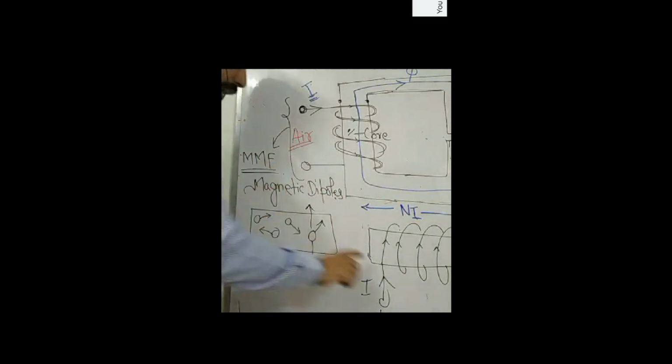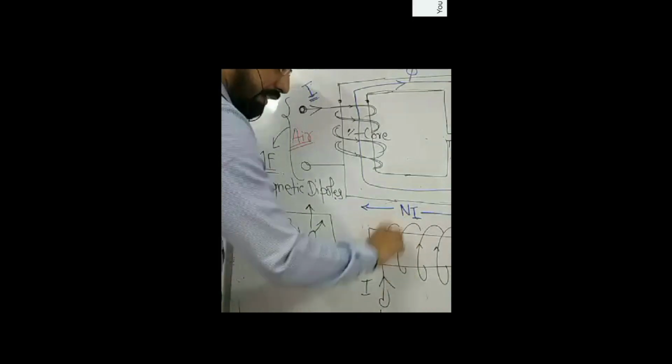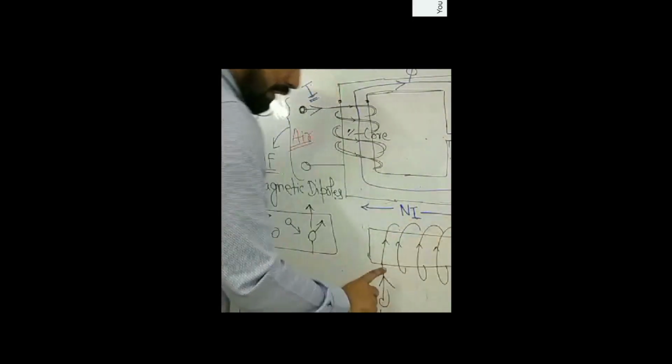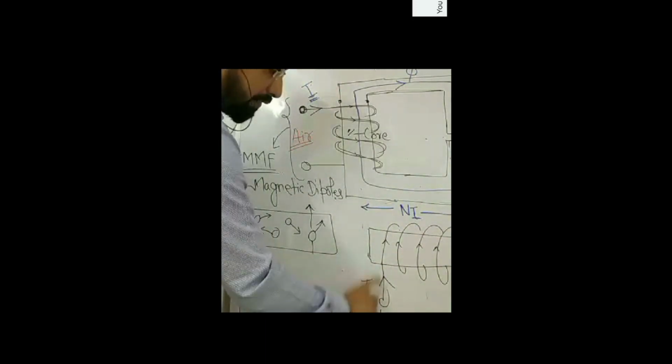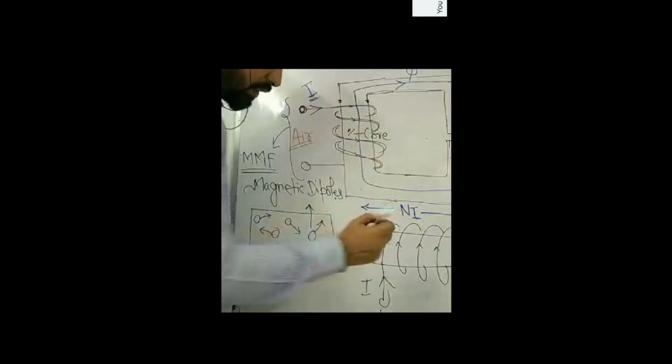Now when a current carrying conductor is placed in this fashion around this material, the current flowing through this conductor and through n number of turns will create an MMF which is equal to n number of turns into I. I is the current flowing through each turn.